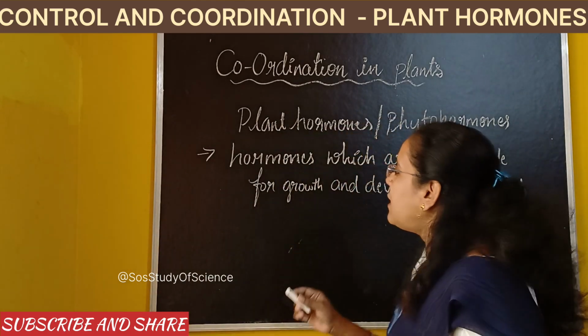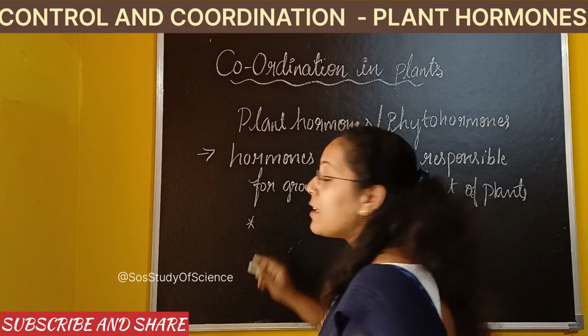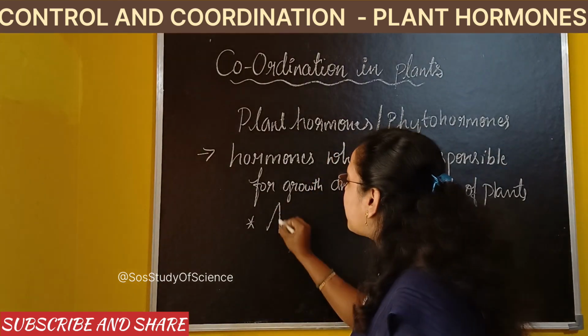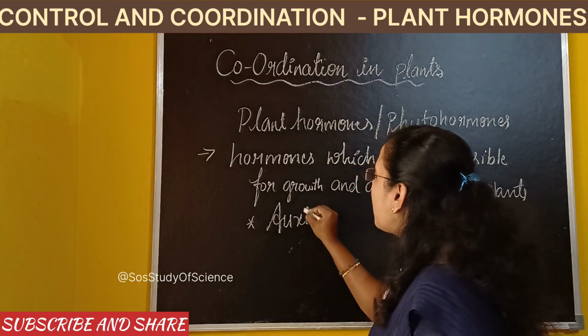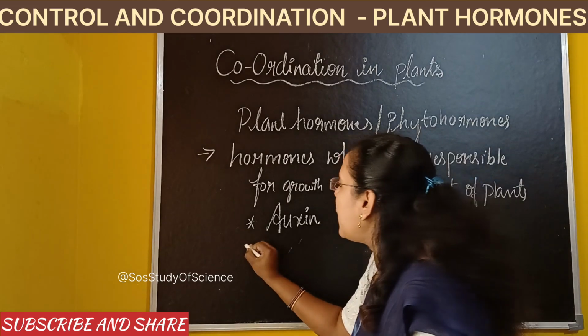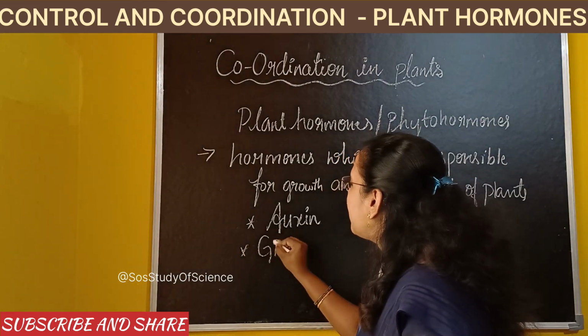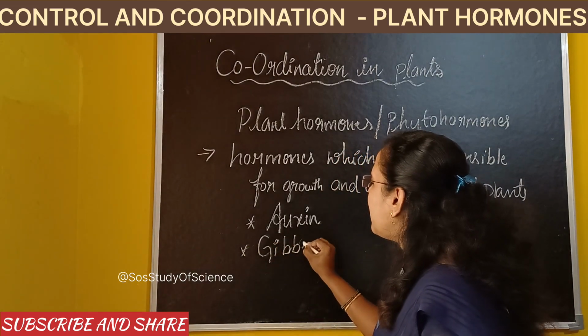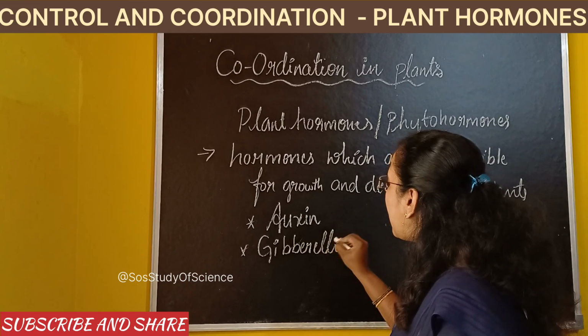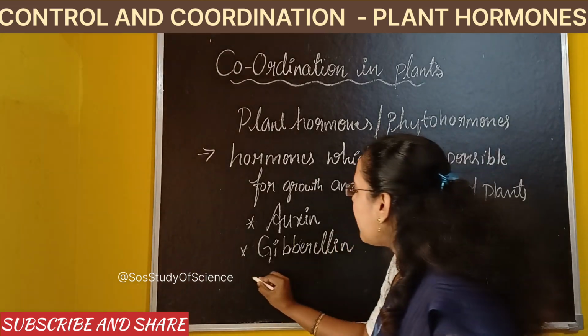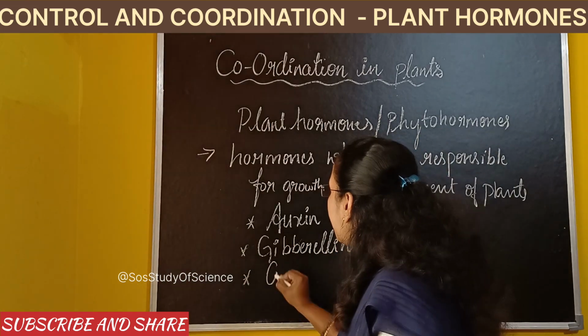So now the different types of plant hormones. The first one is auxin. The second one is gibberellin. And the third one is cytokinin.